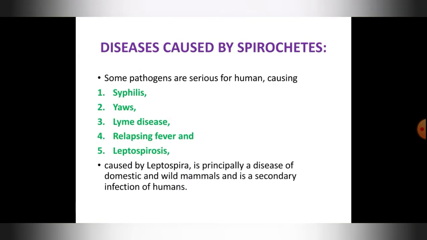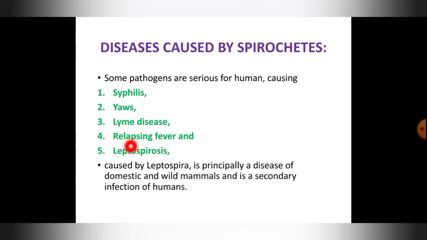What are the diseases caused by spirochetes? First, syphilis. It is a bacterial infection usually spread by sexual contact that starts as a painless sore on the genitals and the mouth. Okay, and then yaws is the second disease. It is a chronic bacterial infection that affects skin, bone and cartilage.